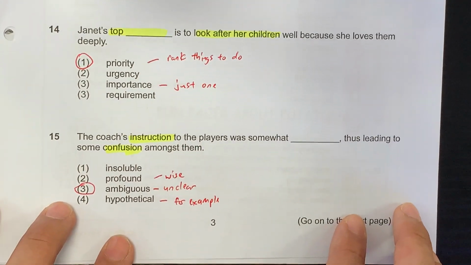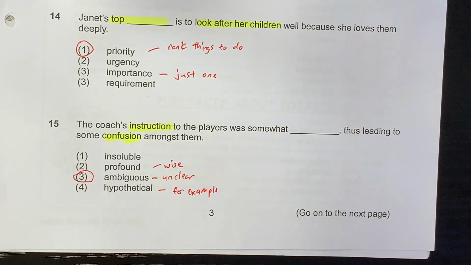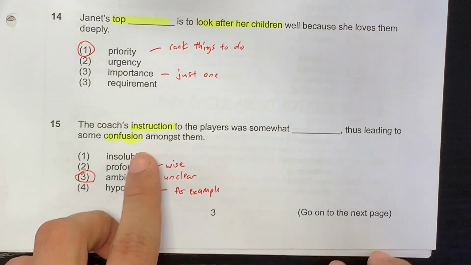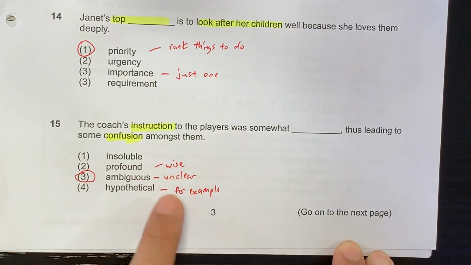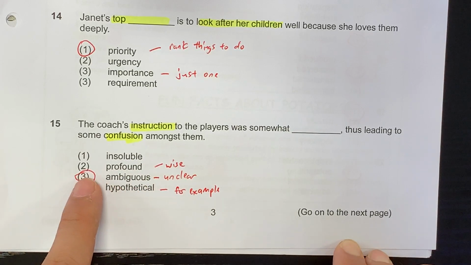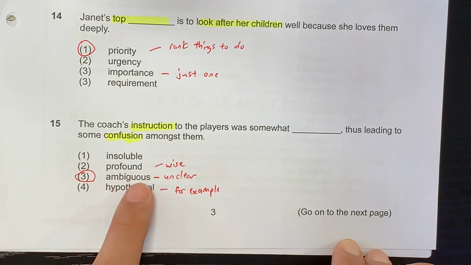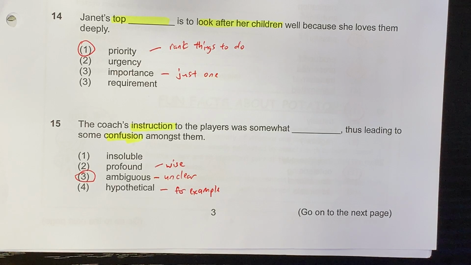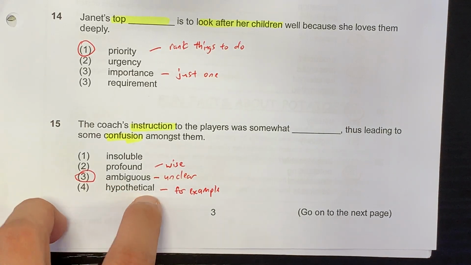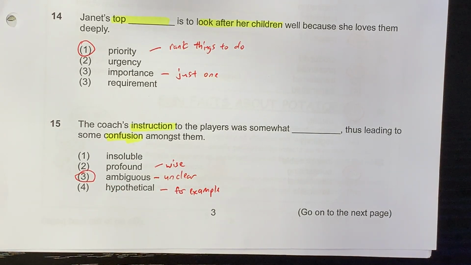All right. 15. The coach's instruction to the players was somewhat something and caused some confusion. So confusion means that it's not very clear, they were confused. So it's ambiguous. Ambiguous means unclear. Hypothetical is to give some examples, so the instruction is not to give examples.